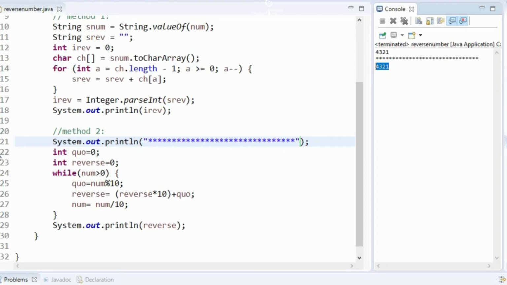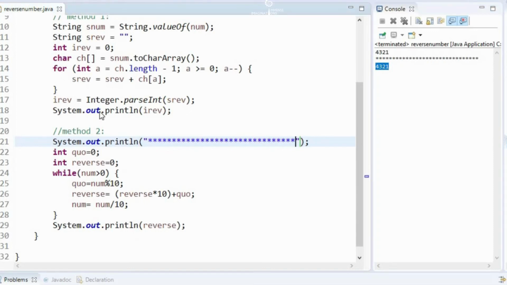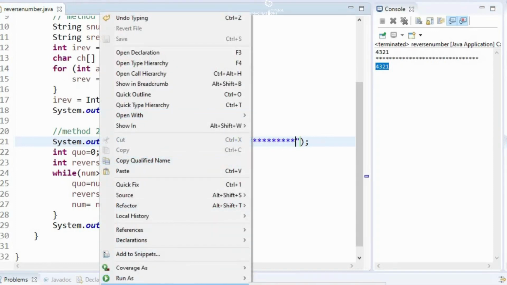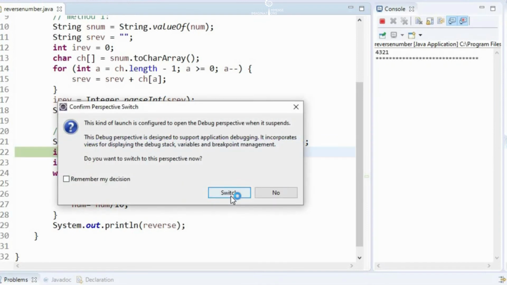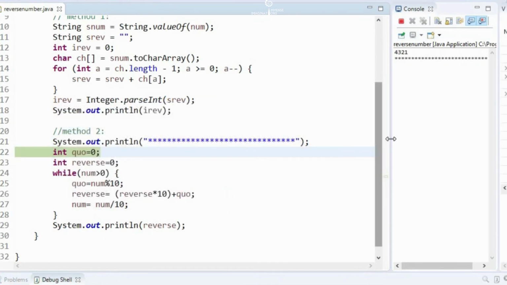So I am putting a debug point over here and debug as Java application. Switch the perspective.